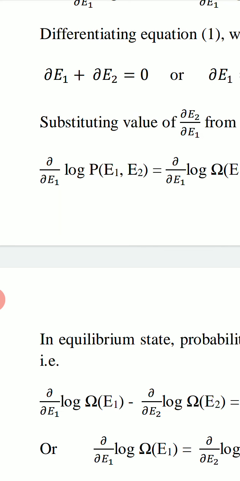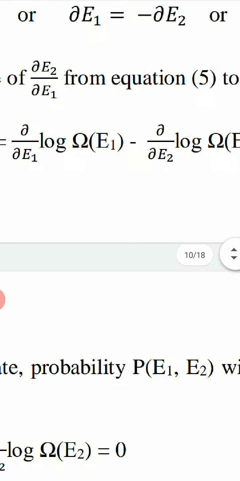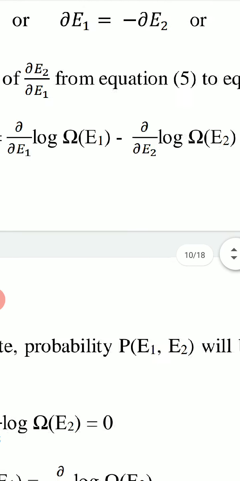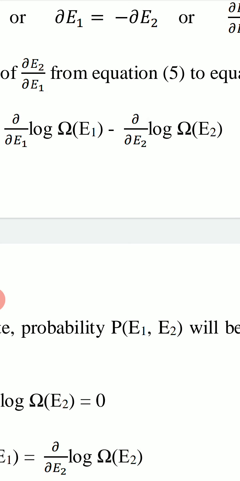So in equilibrium, probability P will be maximum, log P will be maximum, so its differentiation will be equal to 0. So left hand side is equal to 0, and so we have right hand side equal to 0. If we put this right hand side equal to 0, then delta upon delta E1 log omega(E1) will be equal to delta upon delta E2 log omega(E2).